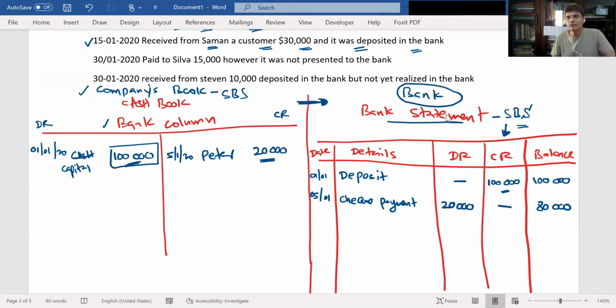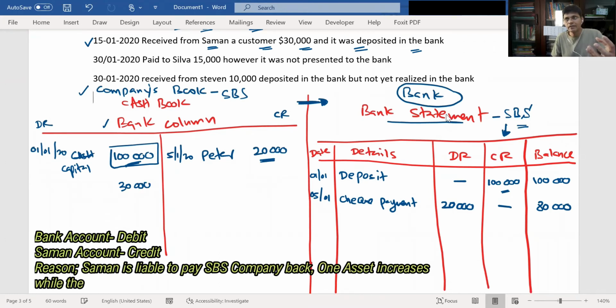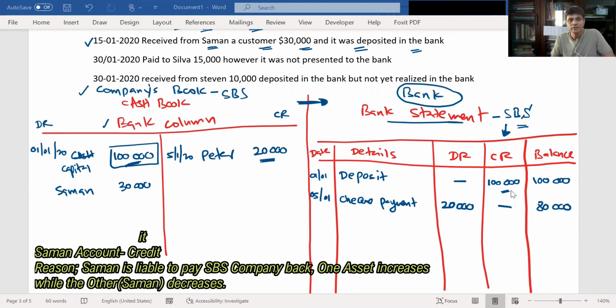When you receive cash, you debit your bank account and you credit your customers. So this is SBS's point of view. You deposit this 30,000 in the bank and you credit the customer. From the bank's point of view, this is on 15th January, right?